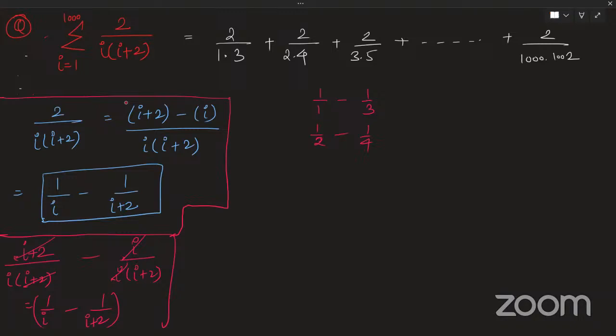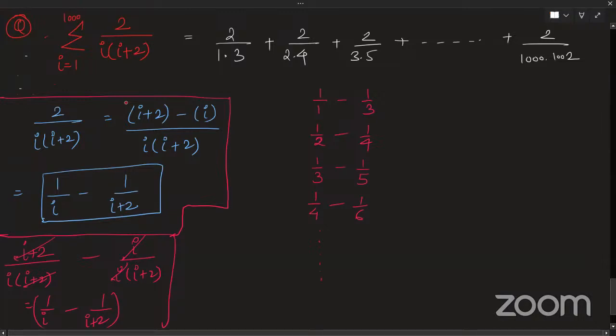So let's write one more term ahead. It is 1/3 minus 1/5, right? My next term is 1/4 minus 1/6, so on. What will be my second last term? And fifth term, sir. Yes, correct. Nice observation.